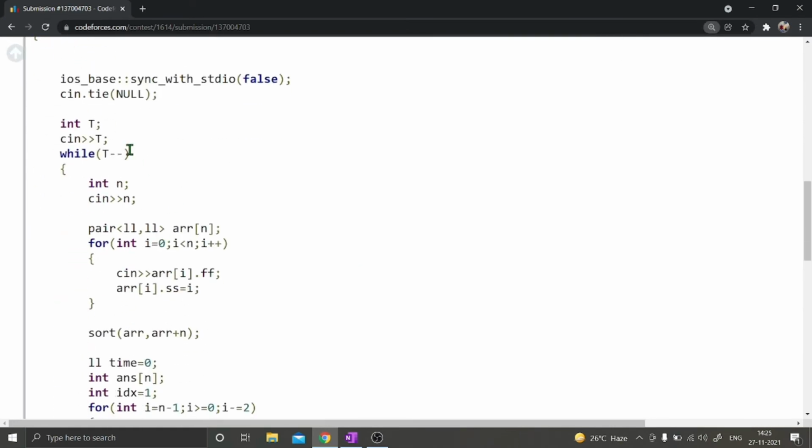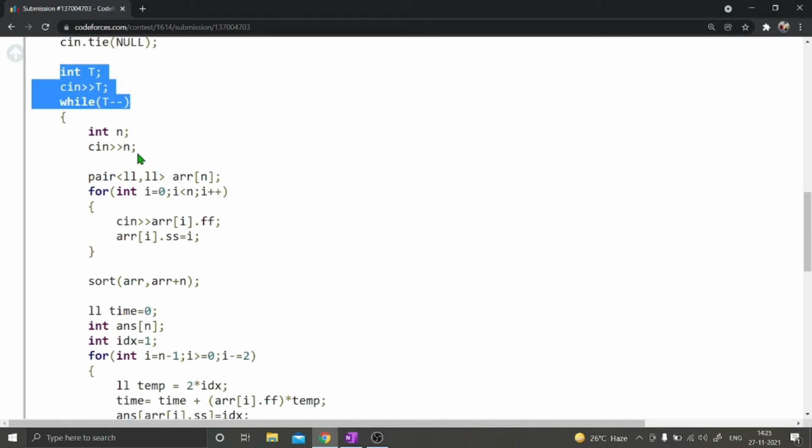So this is the loop for test cases. I have taken input n, which is for how many numbers we are going to consider. Okay, now here I make the array of pairs. Why pairs? In every ith index, in the first element I will store the arr i value which is given, and in the second I will store the index of the element at which I am getting that value. Okay,